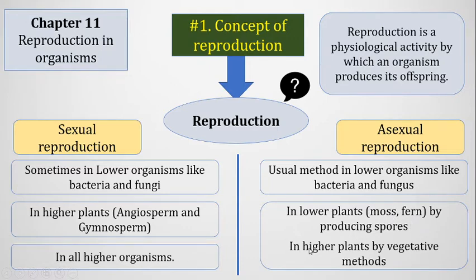In higher plants, they can also reproduce by vegetative ways. For example, we can make different types of grafting and make a new plant from a shoot or from a stem. Or sometimes we see that the stone chips plant, the pathurkuchi plant, propagates using its leaves. So in higher plants, vegetative reproduction is also possible, but usually they employ sexual reproduction methods.